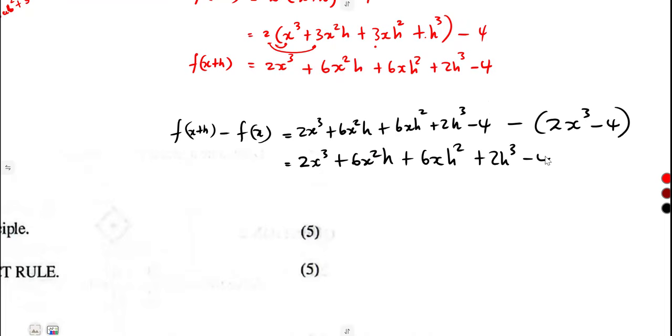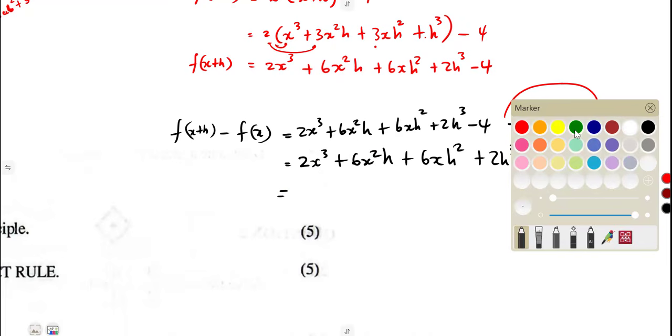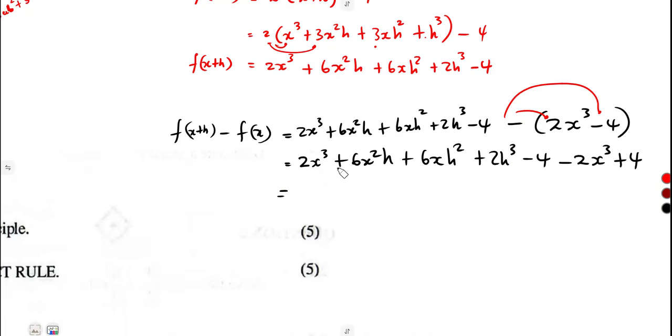All right. Then multiplying by negative times 2 is going to be negative 2x cubed. Negative times negative 4 will be a positive 4. And collect your like terms. Thus, we have 2x cubed and negative 2x cubed, that's going to cancel.